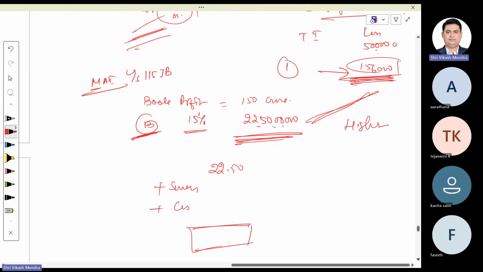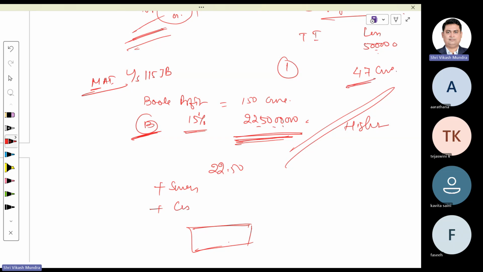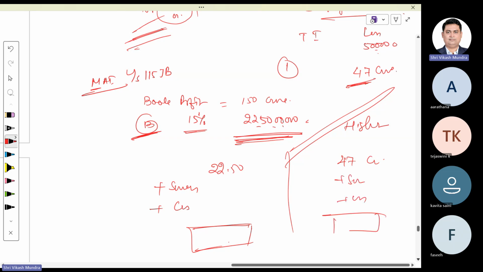On the other hand, if the regular tax liability were say 47 crore, then since it is minimum alternate tax, if regular tax is on the higher side, the company is required to pay tax considering 47 crore plus surcharge plus cess, and finally that figure is paid to the government.